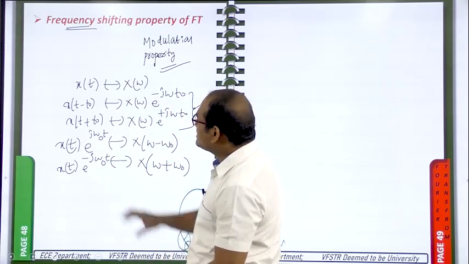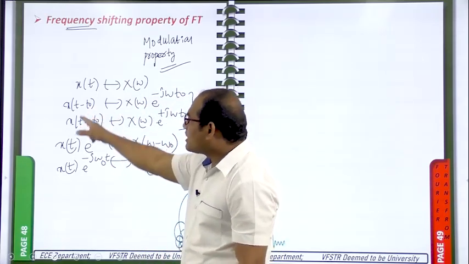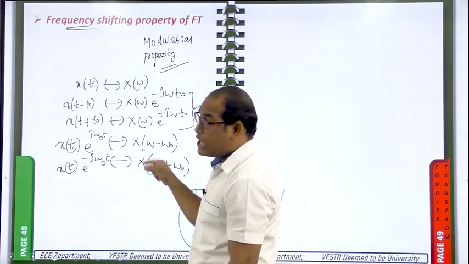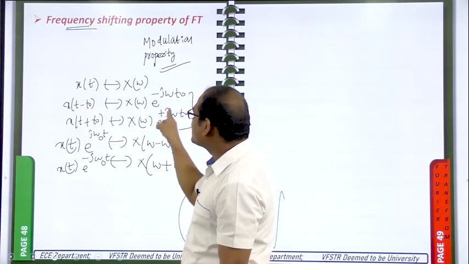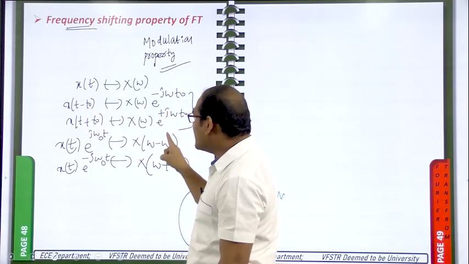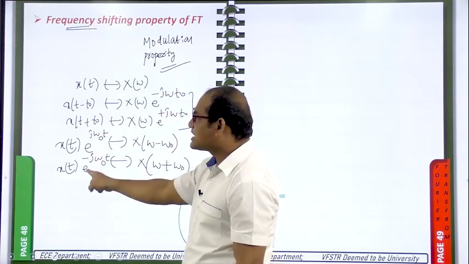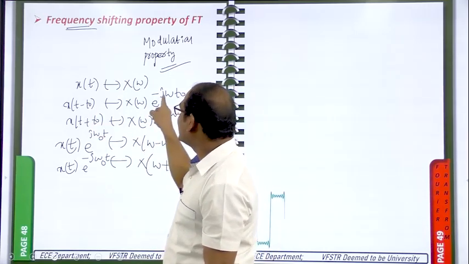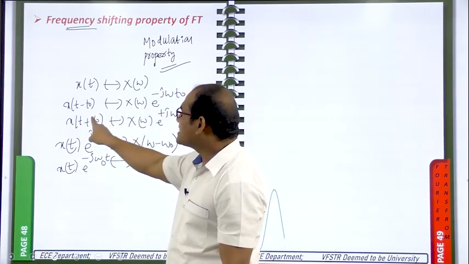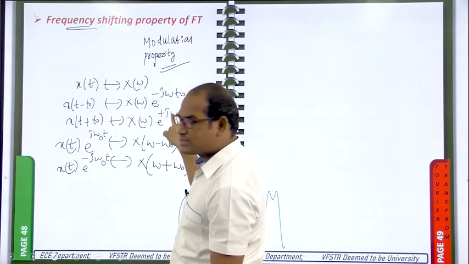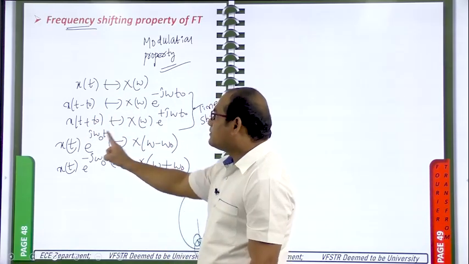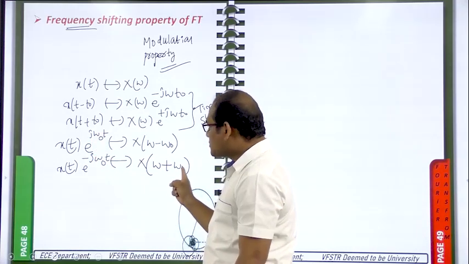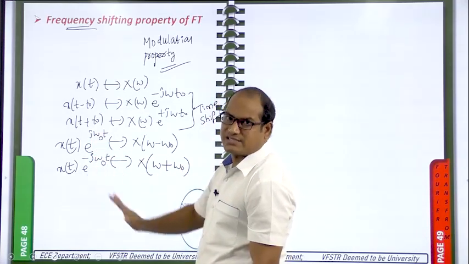Observe these four things. These two represent the time shifting and these two represent the frequency shifting. When you do time shifting, exponentials appear in the frequency domain. When you do frequency shifting, exponentials appear in the time domain. With minus t naught, the exponential has minus; with plus t naught, the exponential has plus. With minus omega naught, the exponential has positive sign, plus j; with plus omega naught, the exponential has minus j.